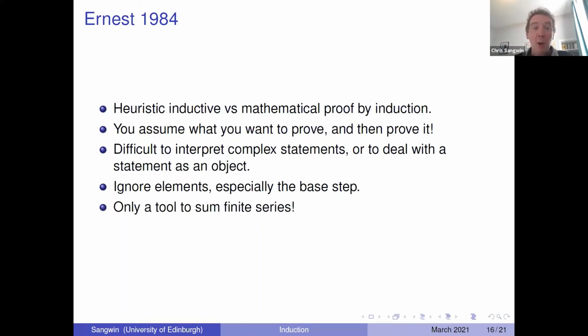And the last one is that it's only a tool to some finite series. Now, of course, there is no end to interesting finite series. And if you look in any textbook that covers induction, at least half the problems will be summing series because they're a rich source. And the other nice thing about that is you can provide a template for a proof by induction with finite series and concentrate on the algebraic bits, right? You don't have to concentrate on the logic or the layout or anything else. You can just deal with the sigma notation and the algebra, and that relieves the cognitive load.